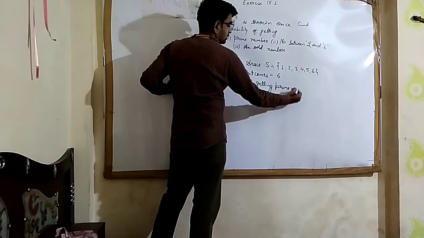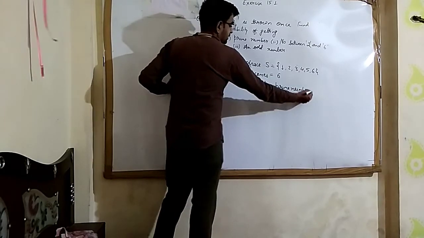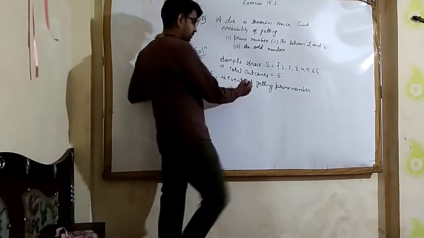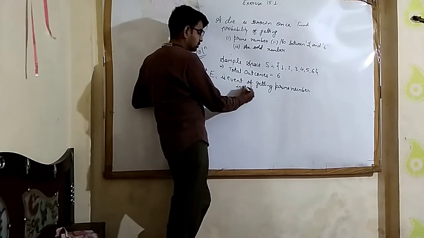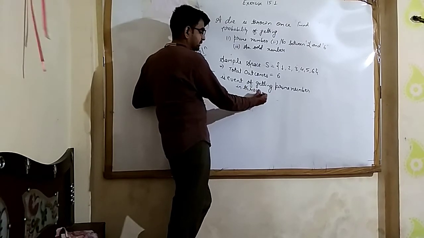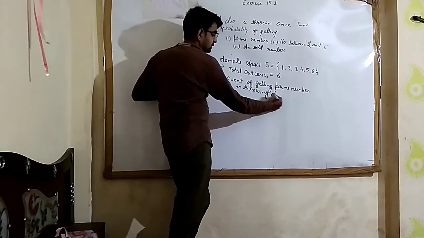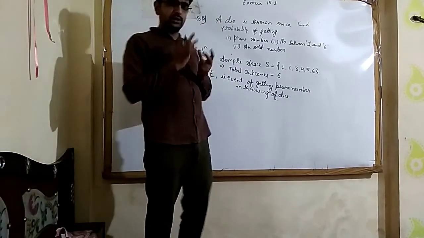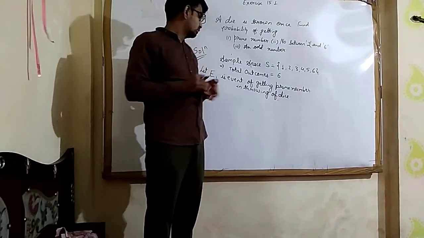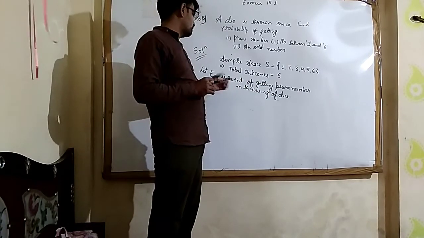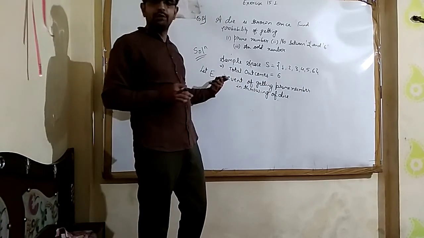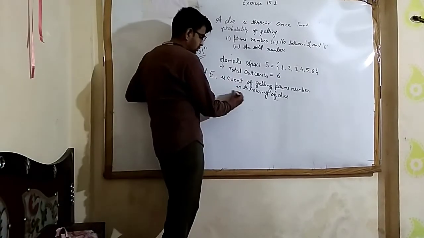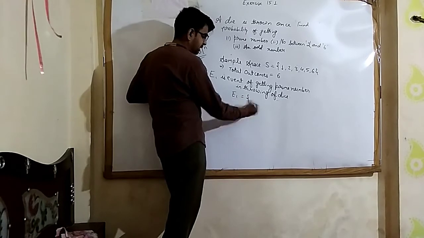Okay, what I have considered, E1 is any event in which I get a prime number in throwing of dice. Now see, what will E1 be then.